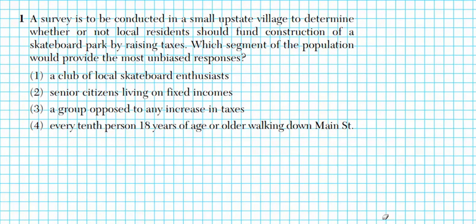All right, let's take a look at number 1. It says a survey is to be conducted in a small upstate village to determine whether or not local residents should fund construction of a skateboard park by raising taxes. Which segment of the population will provide the most unbiased responses? The word unbiased basically means that you're not leaning in any direction, either for or against. So we're going to represent this with a number line.